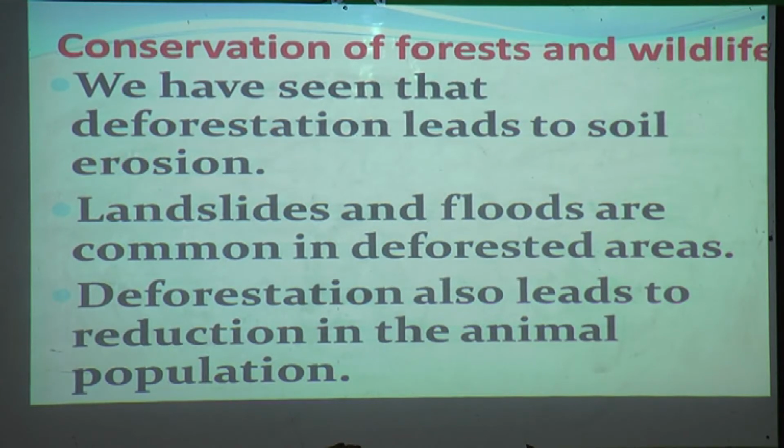Now we have finished marshy forests. Now, how do we conserve and prevent the loss of our forests, and why is it important? We have seen that deforestation leads to soil erosion. We already saw this in the first lesson, soils of India, isn't it, students? So what is soil erosion? It happens because of deforestation. How does soil erosion form? When there are no trees, it happens. Deforestation means cutting the trees.